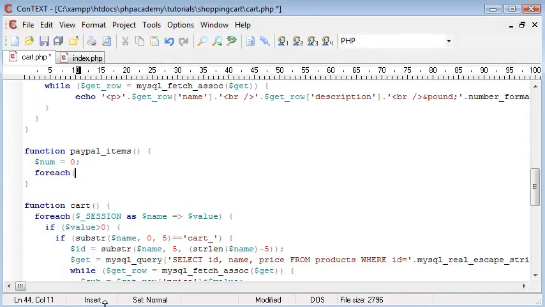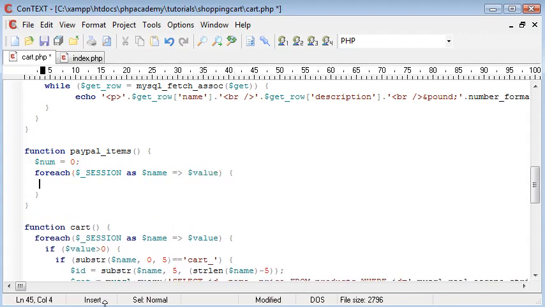So we're going to say foreach $_SESSION as name, and exactly the same thing with the value. And then we're going to open up our curly brackets. Now I know I'm repeating code, so I could have come up with a better way to not repeat all this code again, but I'm purely doing it for teaching purposes. We're going to go through it again, and perhaps for some of you it will make it a bit clearer, and I hope so.